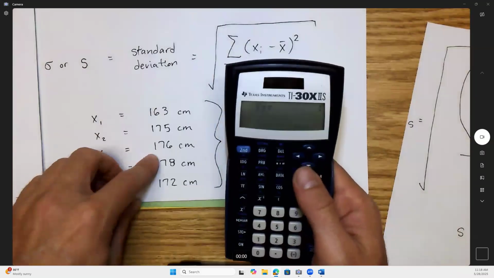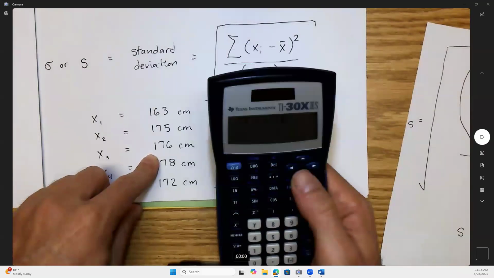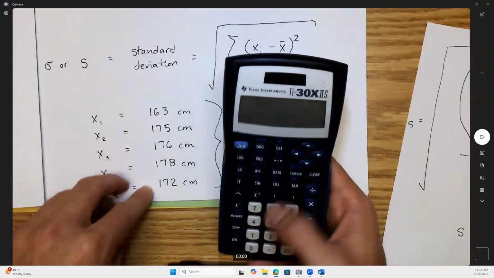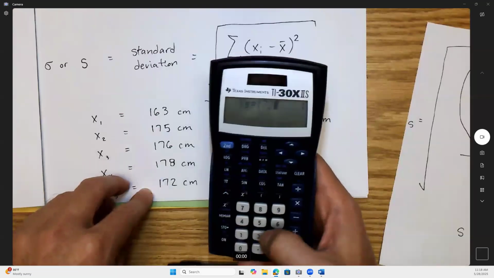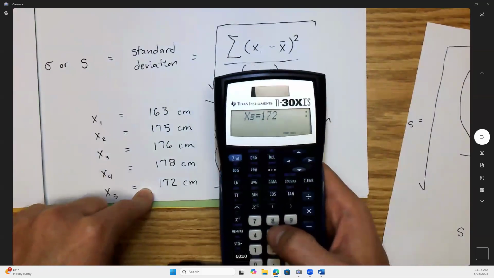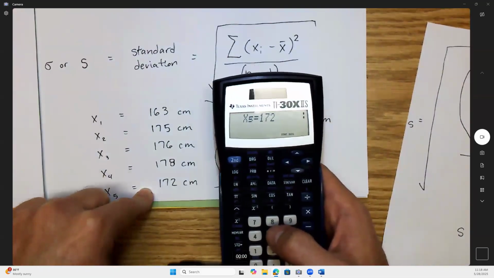Scroll down again, X3. Type in the third height, scroll, scroll. Type in the fourth height, scroll, scroll. Type in the fifth height. Now the 5 heights are in the calculator. You guys got the 5 heights in the calculator?